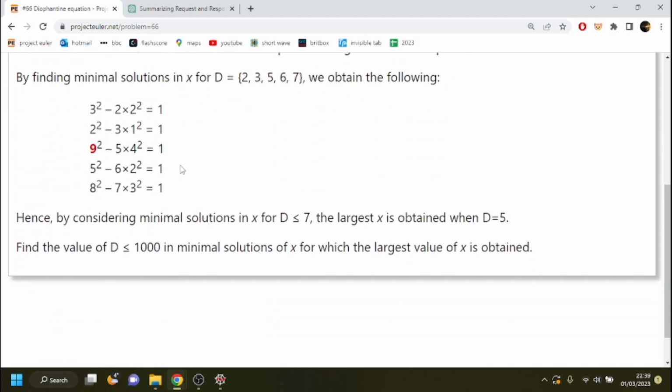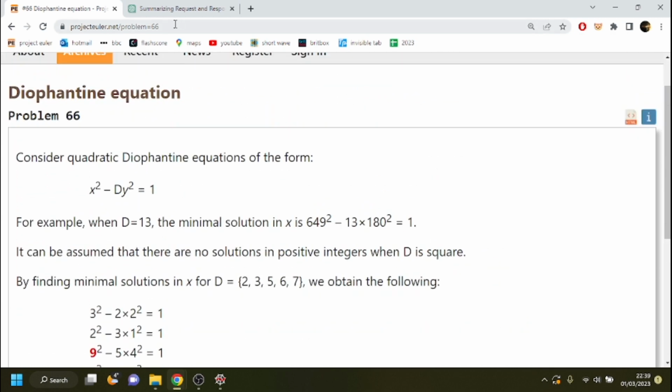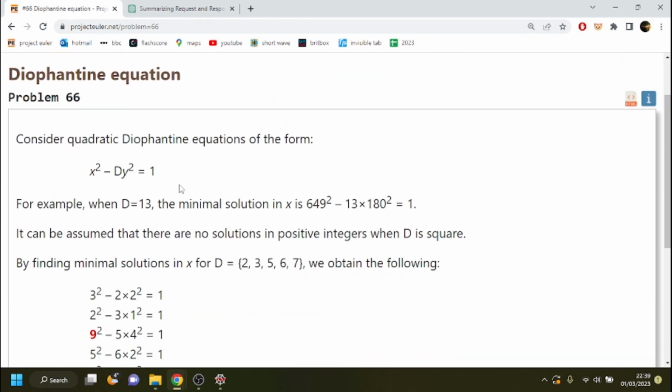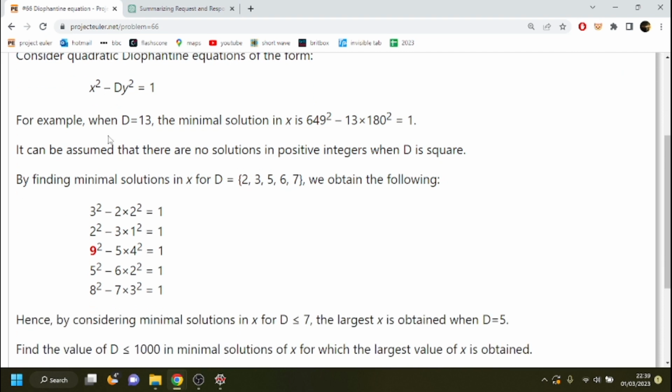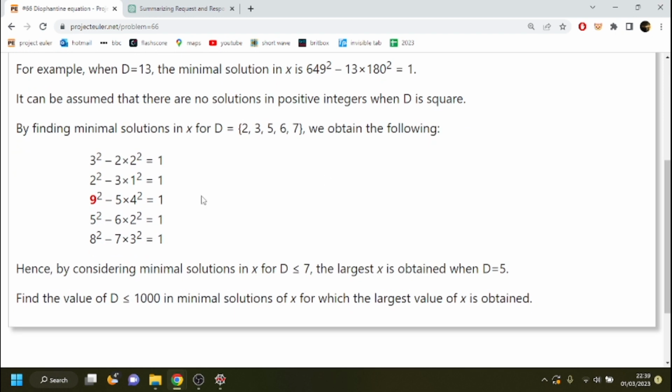I actually solved this years ago and I completely forgot how I did it. Consider quadratic Diophantine equations of the form x squared minus d y squared equals 1. For example, when d equals 13, the minimal solution is that. It can be assumed that there are no solutions in positive integers when d is square. By finding minimal solutions for x in d, we obtain the following.